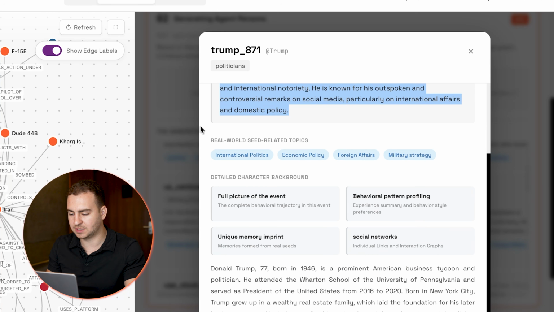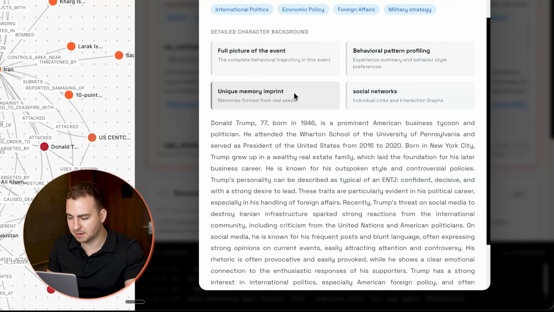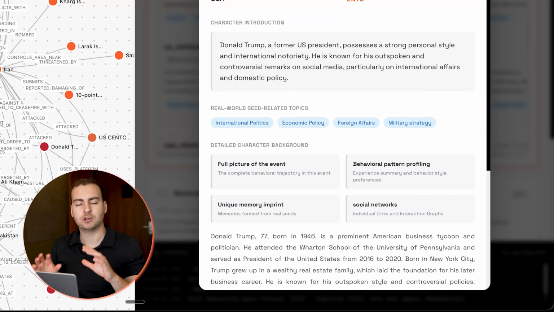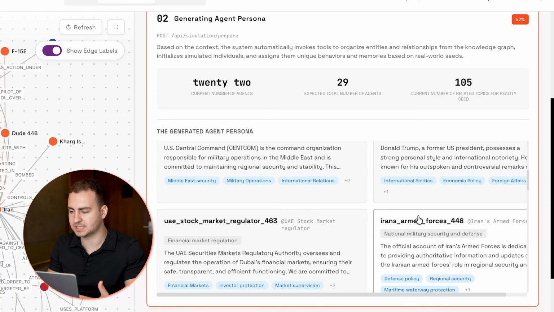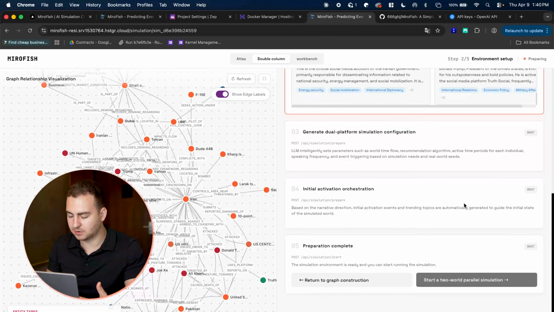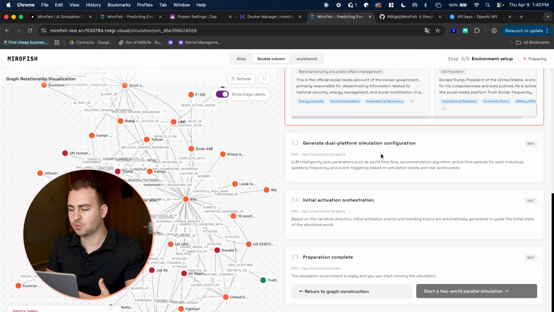generated. And then we have character introduction, we have the unique memory imprint, right? All of this stuff. You don't need to do this. It will happen automatically based on the question and the source data that you give it. So we'll take a second here to generate them, and then once it does, we're going to move on to generate the dual platform simulation.